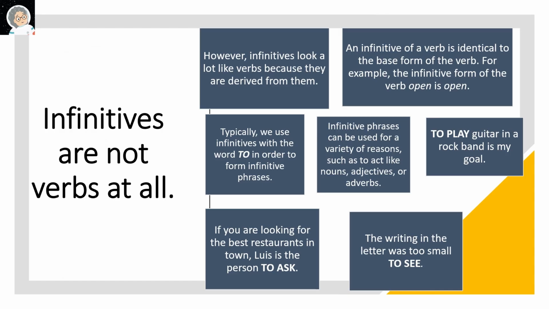Infinitives are not verbs at all. However, infinitives look a lot like verbs because they are derived from them. An infinitive of a verb is identical to the base form of the verb. For example, the infinitive form of the verb open is open. Typically, we use infinitives with the word to in order to form infinitive phrases. Infinitive phrases can be used for a variety of reasons, such as to act like nouns, adjectives, or adverbs.